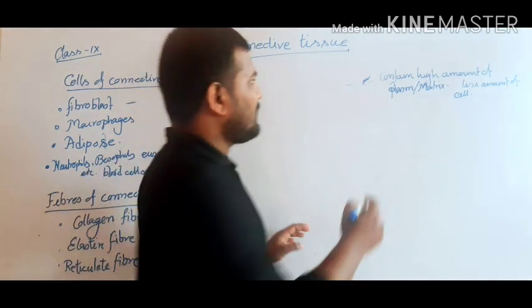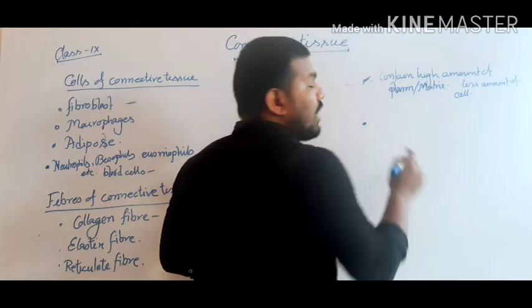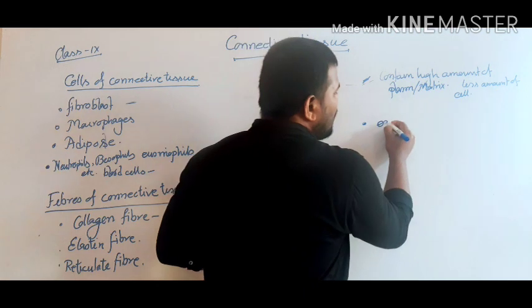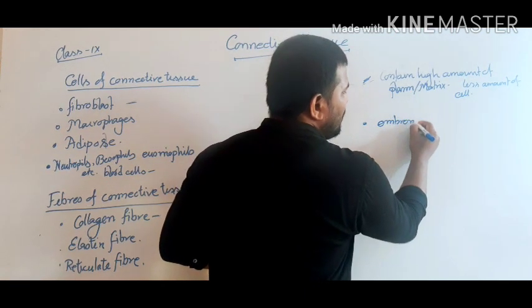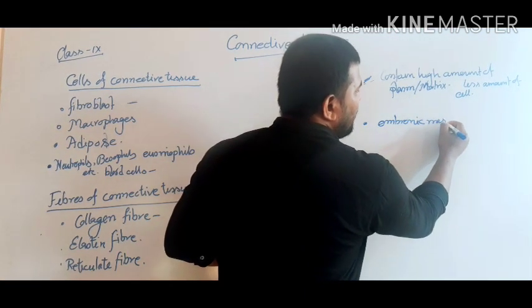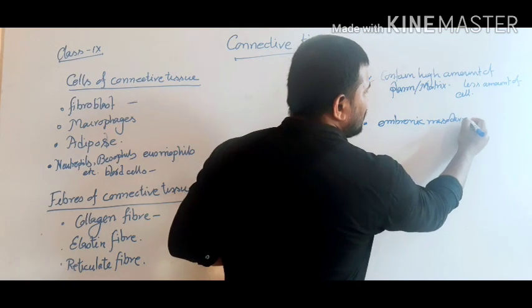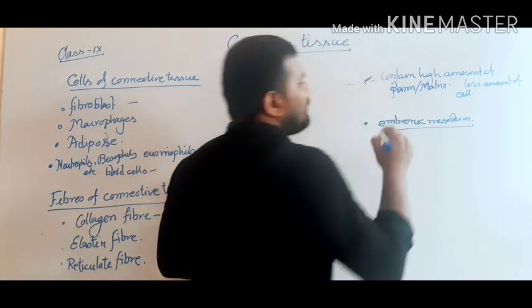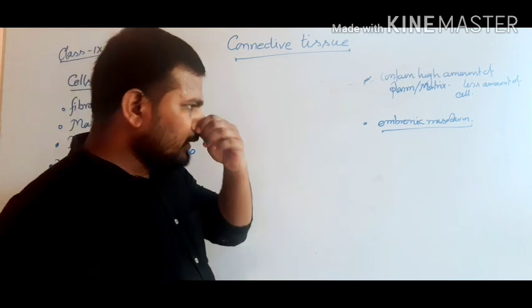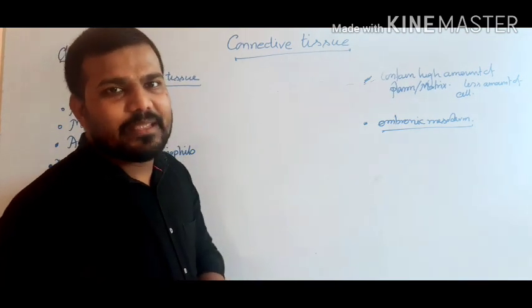Now next, the connective tissues originate from the embryonic mesoderm. What is embryonic mesoderm? We know that we are triploblastic animals.